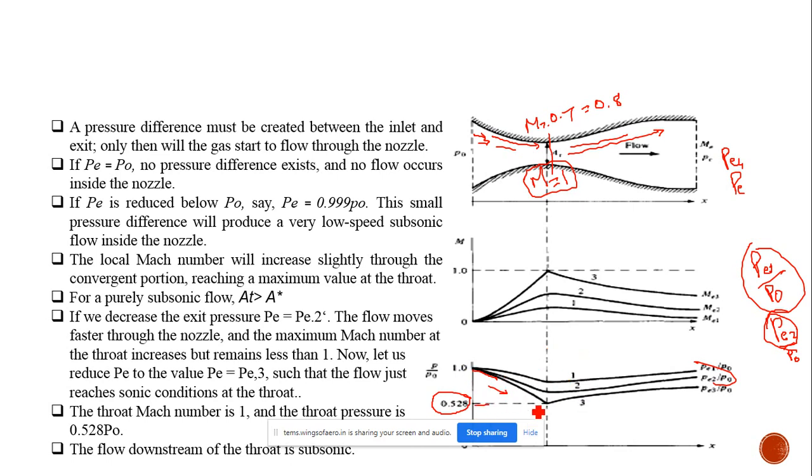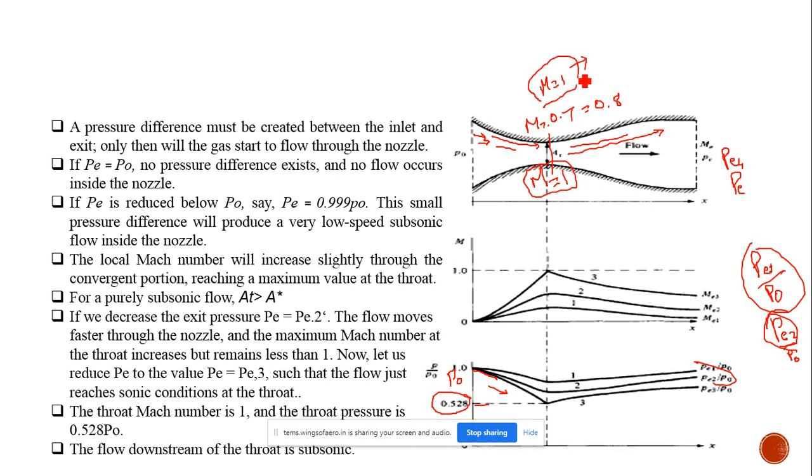But when we decrease the pressure ratios to P4, P5, P6 and so on, up to this point only mass flow enters into the nozzle. Hereafter, the exit pressure won't communicate with the inlet pressure, the pressure inside the reservoir. At the throat the Mach number will be equal to 1, no matter what the pressure ratio is. When we are decreasing the pressure ratios like P4, P5, P6, the Mach number at the throat is not changing. It will be maintained constant at 1.